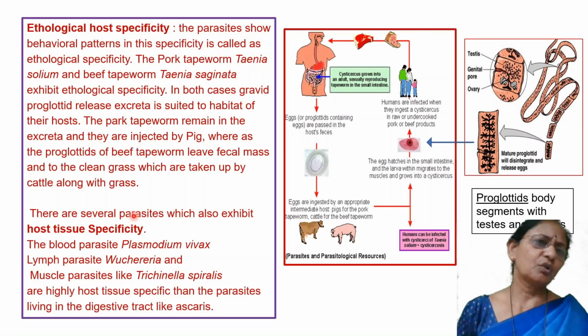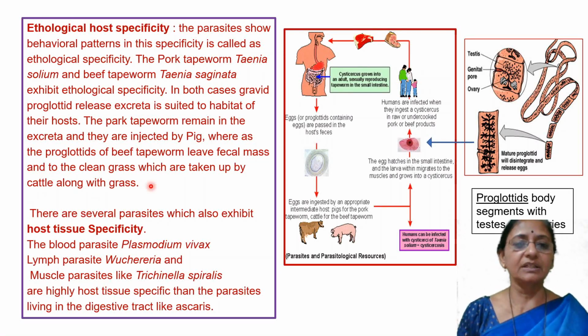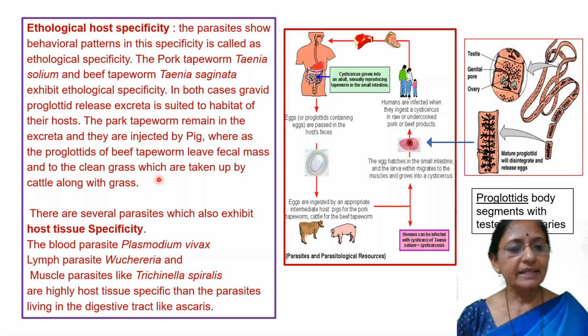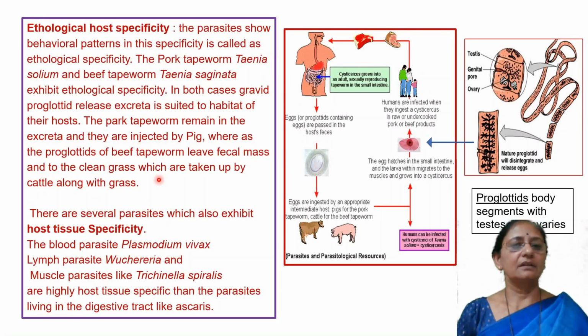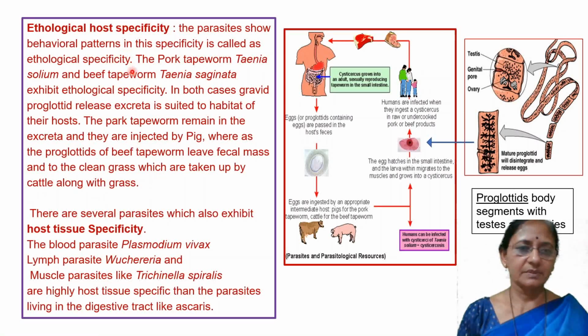Again, you can take more examples to explain these different types of specificity. There may be a short note on any one or two types of specificity. With the help of examples, we can explain structural or morphological specificity, second, physiological specificity, third, ecological specificity and non-ecological specificity, and last, ethological host specificity.